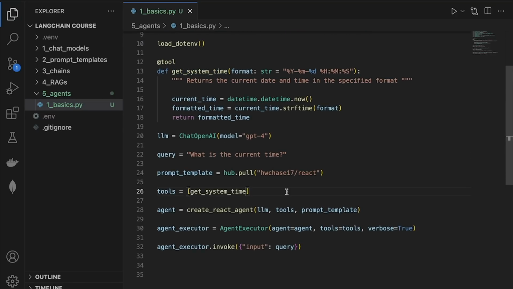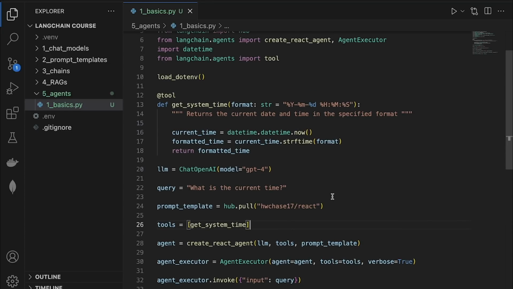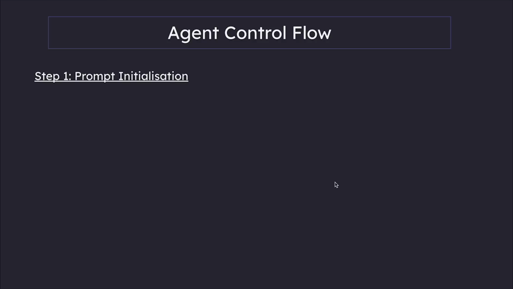Perfect. Before we run this file, I want to show you how the control flows so that we get a much clearer picture of how it all comes together. The first step is what we did, which was prompt and initialization.